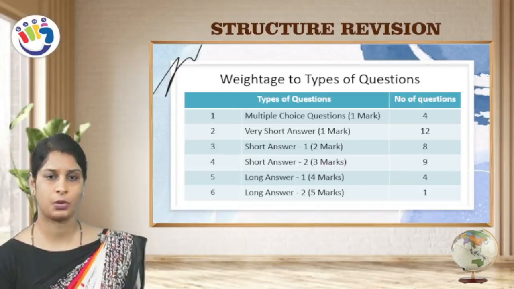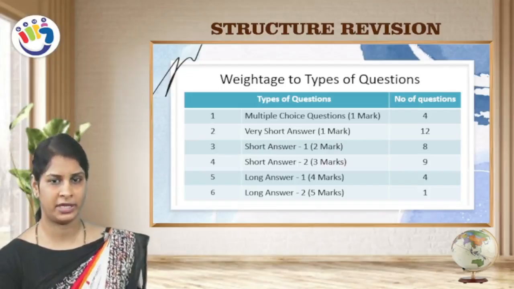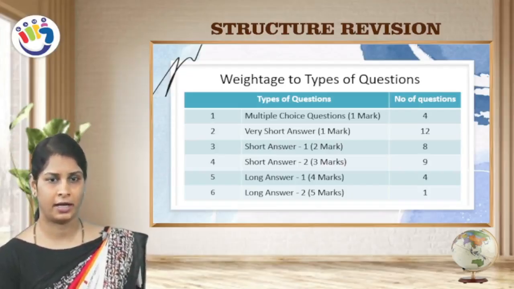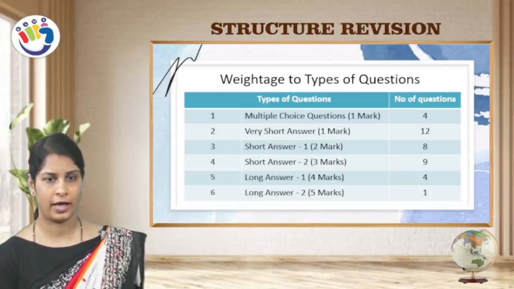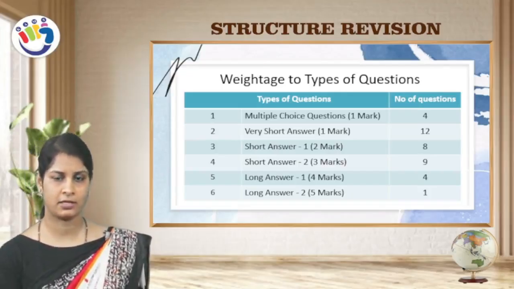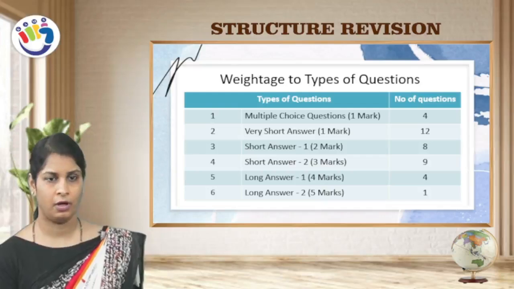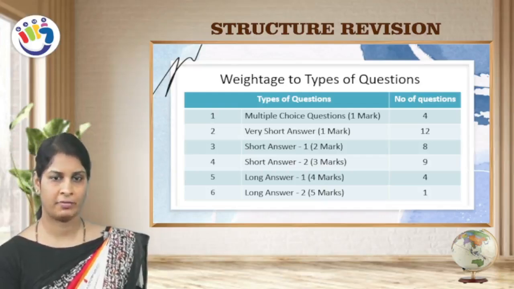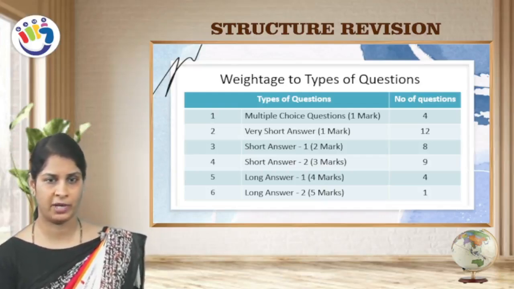Short answers 2, questions 3 marks, then you will get 9. And next, long answers 1, 4 marks, therefore questions are 4. Long answers 2, 5 marks and 1 question will appear.